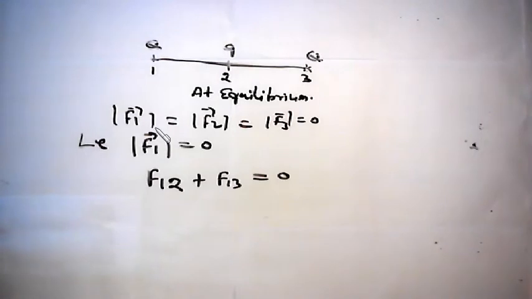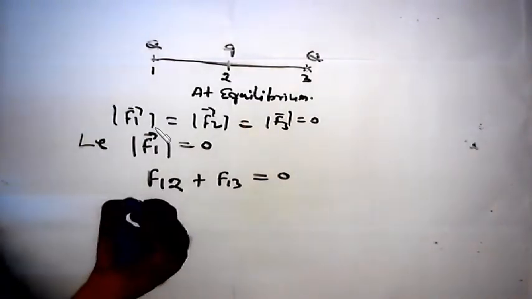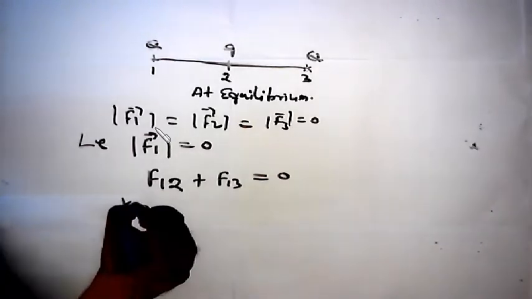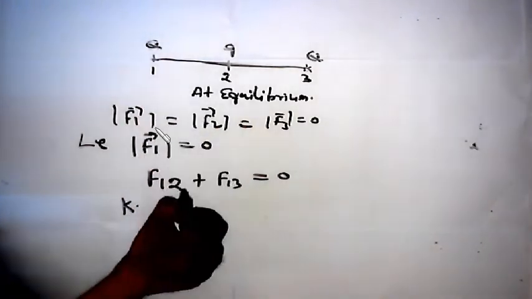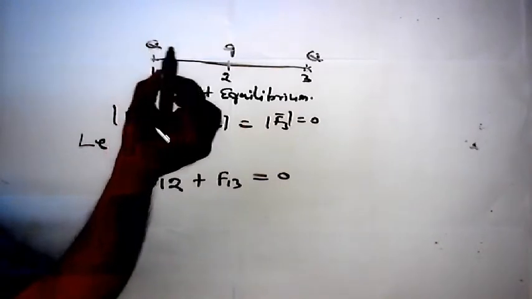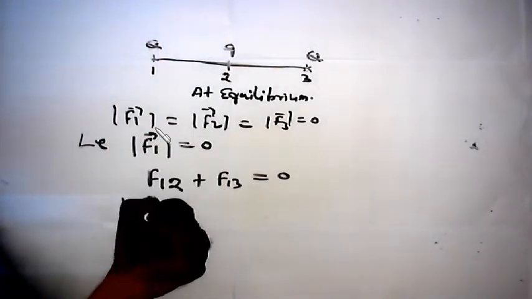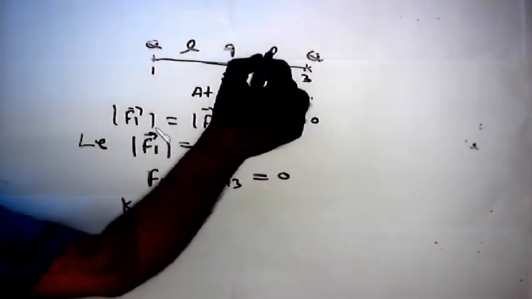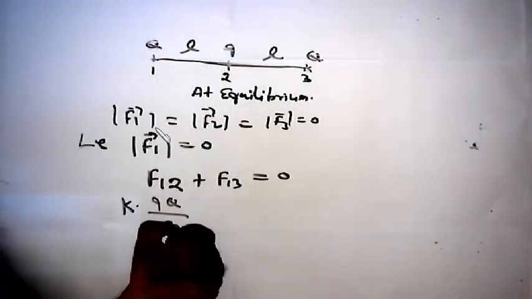Now we can expand F12 and F13. Now I am discussing only the scalar approach. F12 is k, that is 1 by 4 pi epsilon naught, times the product of charges 1 and 2, meaning Q q. The separation we can take as L meter each, so L square.